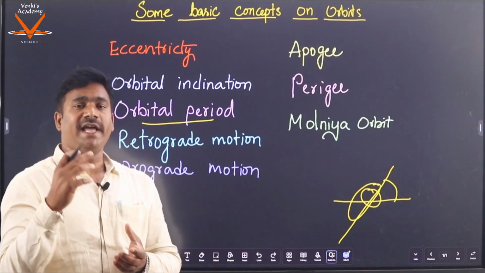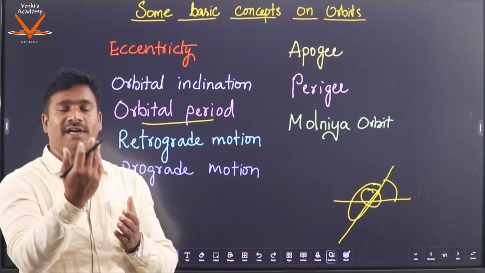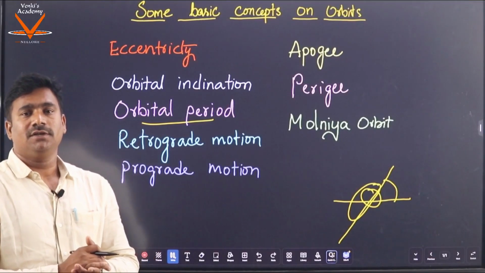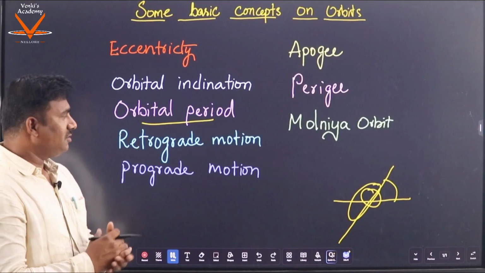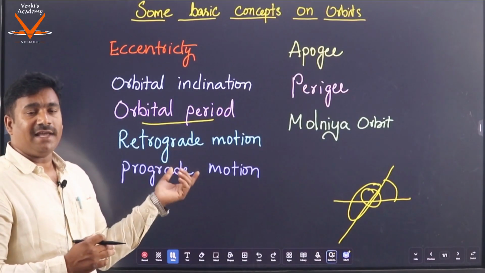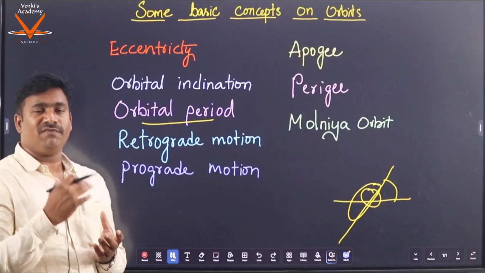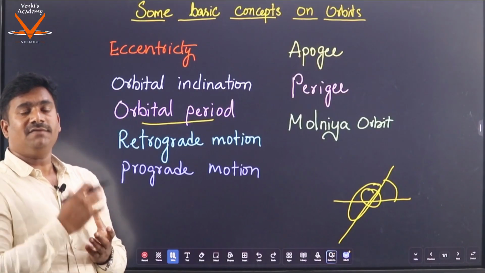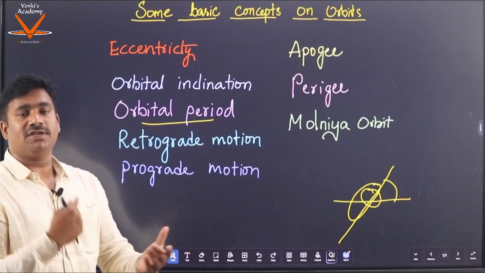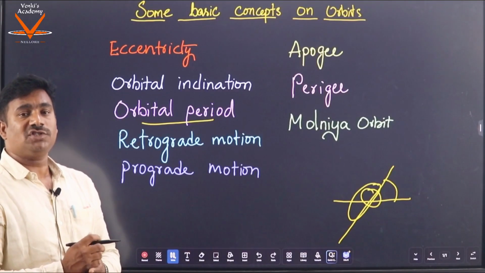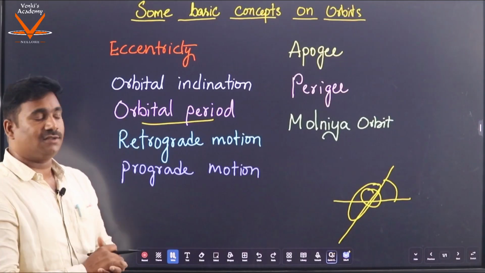If a satellite rotates in the opposite direction, that is from east to west, then we call it retrograde motion, since it is opposite to the rotation of the Earth.